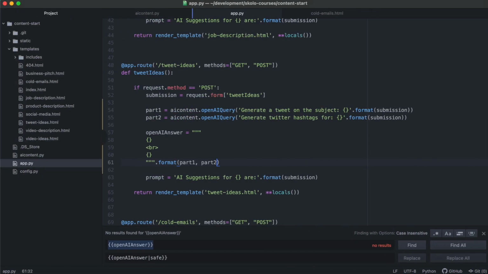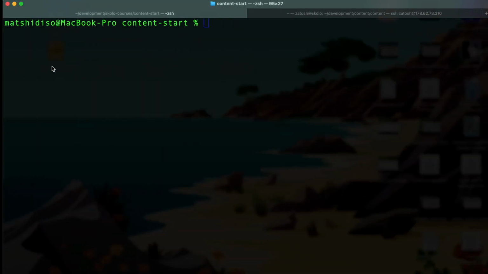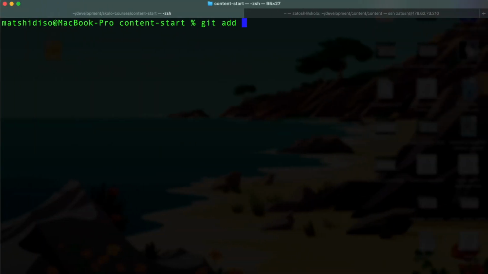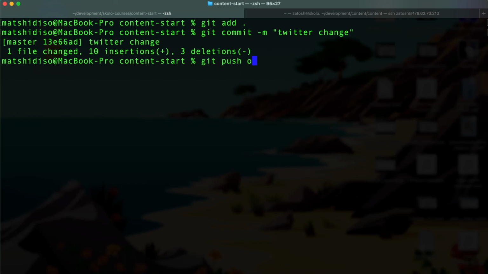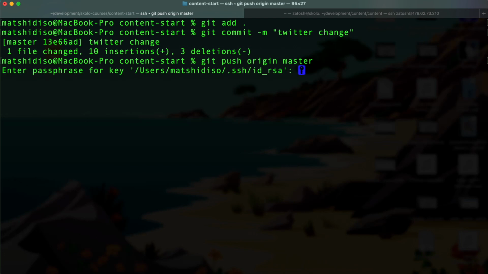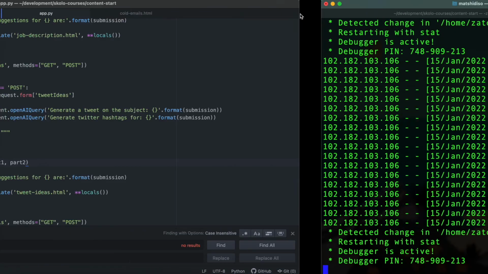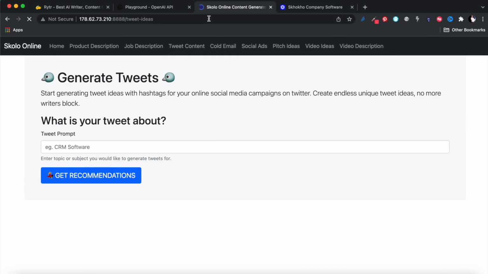So did we save this? Let me just make sure, because I forget, I'm talking too much. All right, let's push this. Okay, so let's refresh the Twitter thing. I'm going to input the same thing, CRM software, and see. This time it will take long because it's making 2 calls.